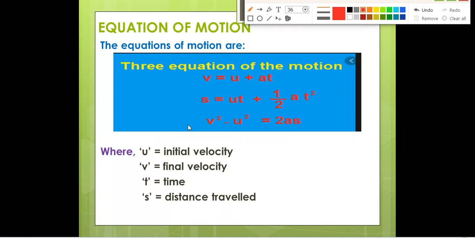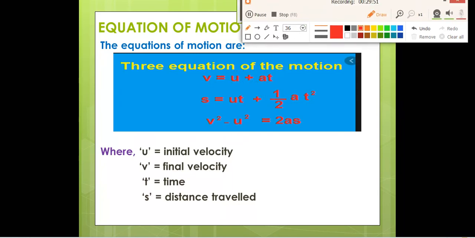You don't have to read the derivation of the formulas in 8th standard. In 9th standard we'll derive these formulas and see how we got them, right? These are the three equations of motion you should remember. For example, if initial velocity, acceleration and time are given in the question, then you can easily calculate the final velocity. And if v, a and t are given, then you can easily calculate the initial velocity. So you should remember the formulas to solve the numericals. If you want, I will make a separate video for numericals also.